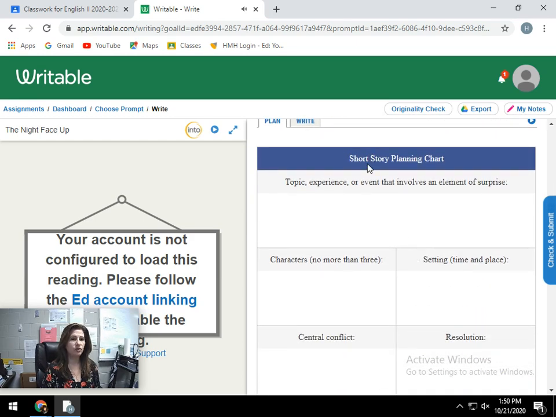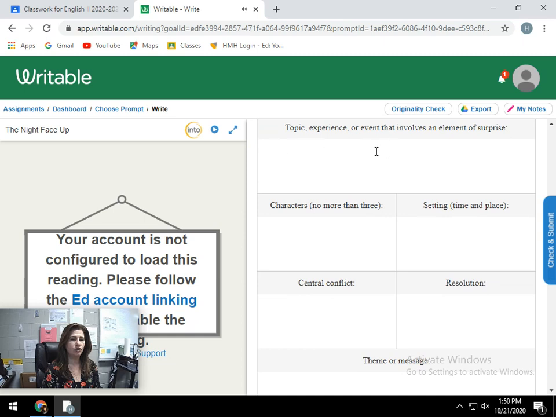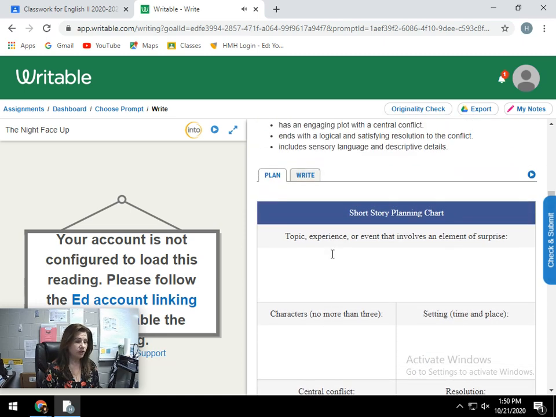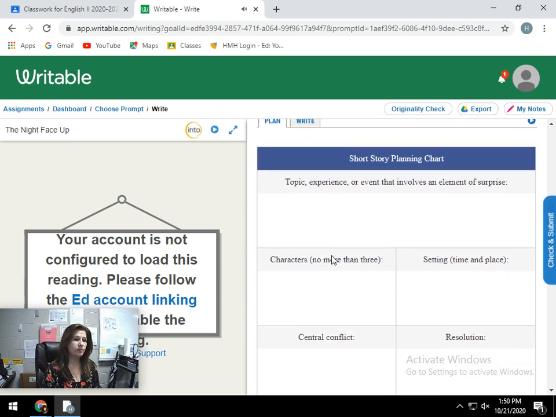All right, so you have a short story planning chart here. You can put your topic. I've already heard from one student who had looked up ideas for short stories. That is fine. You may look up ideas, but make sure that your actual story is original.